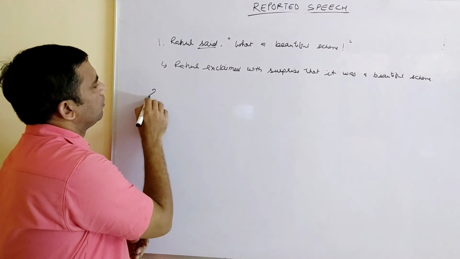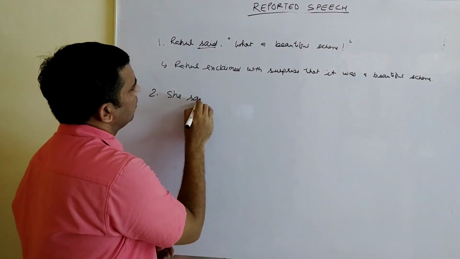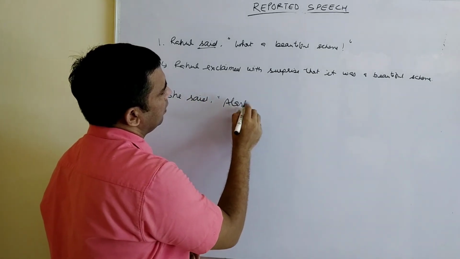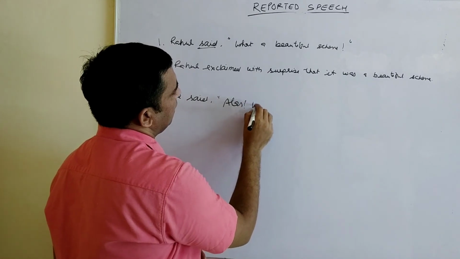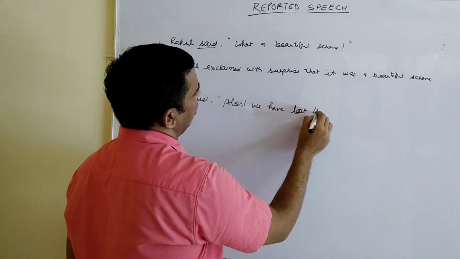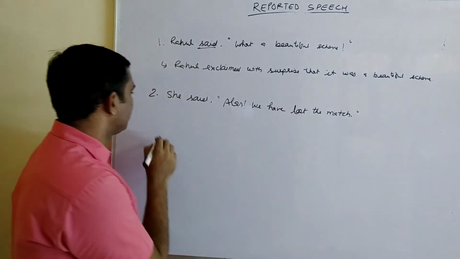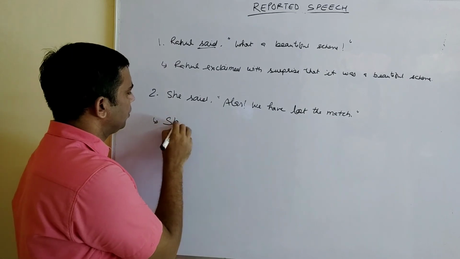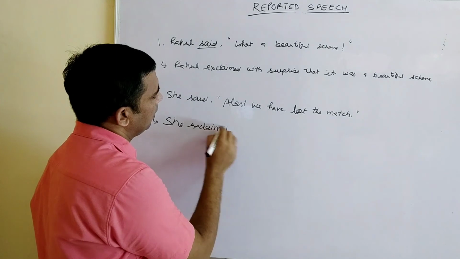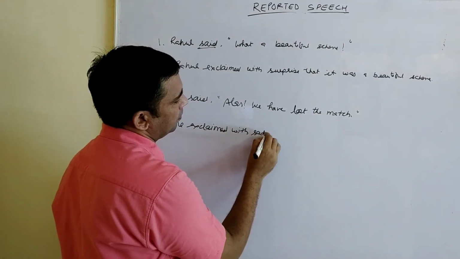Number 2. She said, "Alas, we have lost the match." It will be changed: she exclaimed with sorrow or sadness.